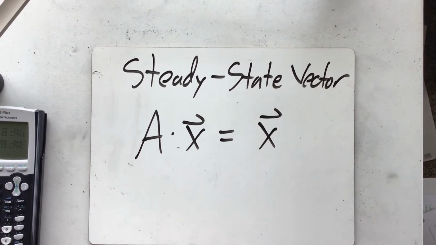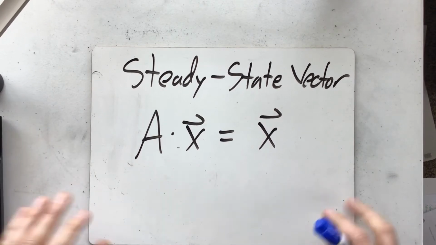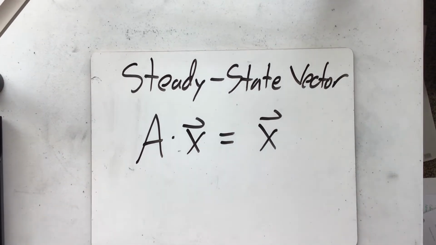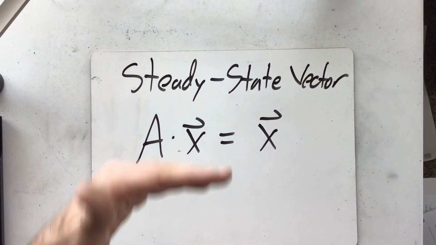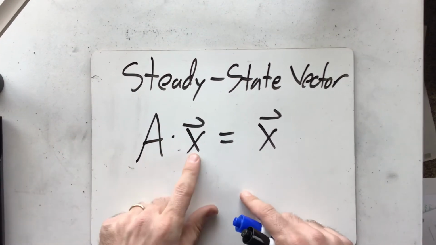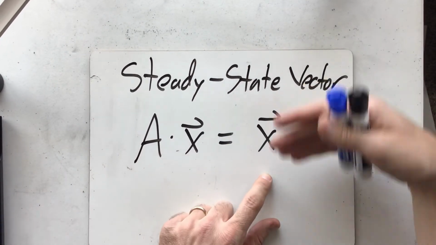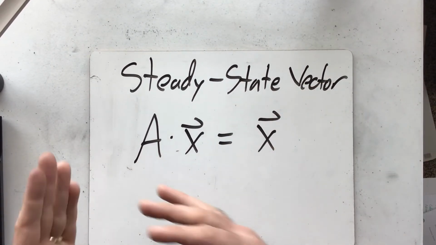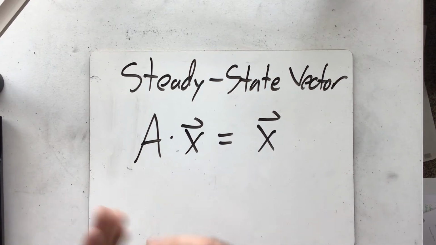It stays the same. So this is a state of probability with rain and not rain, that if you have this probability of rain and this probability of not, and then you multiply it by A, the probabilities have stayed the same. So the next day hasn't changed the probability from what it is the day before. So the probabilities stay the same on both sides of the steady state vector.